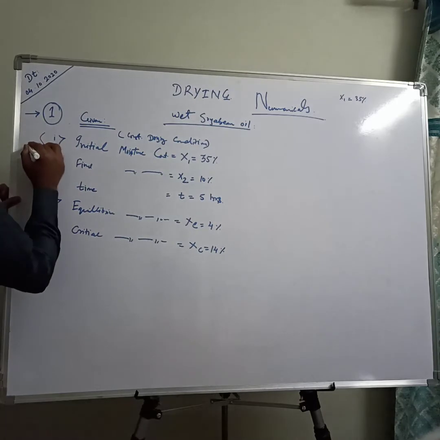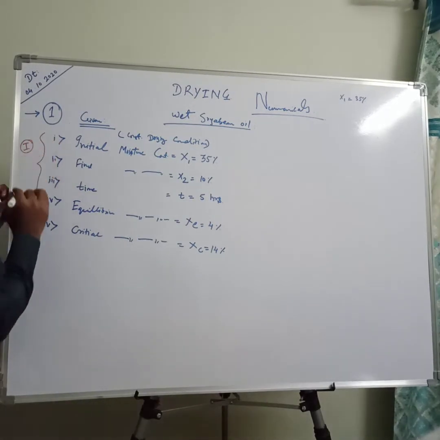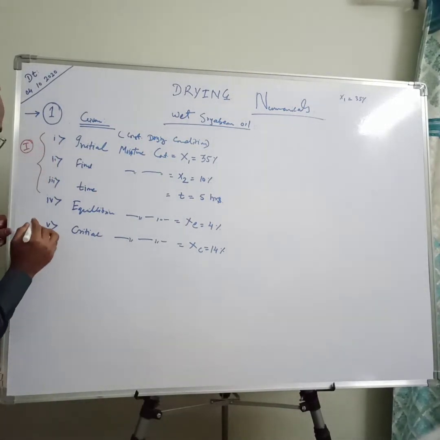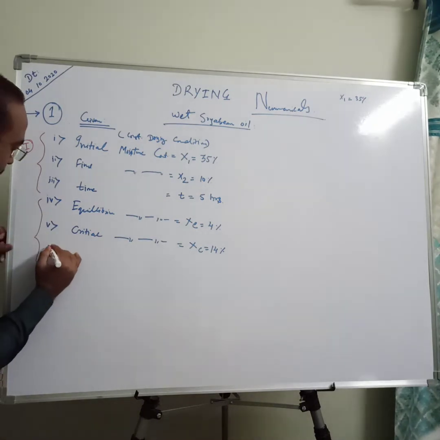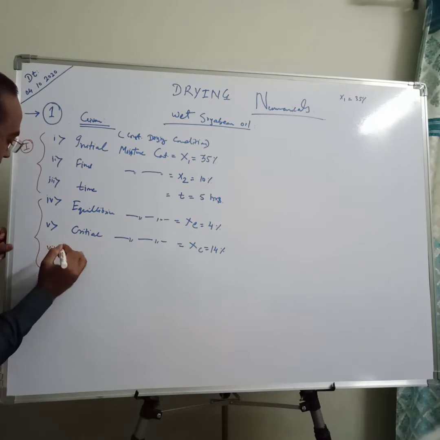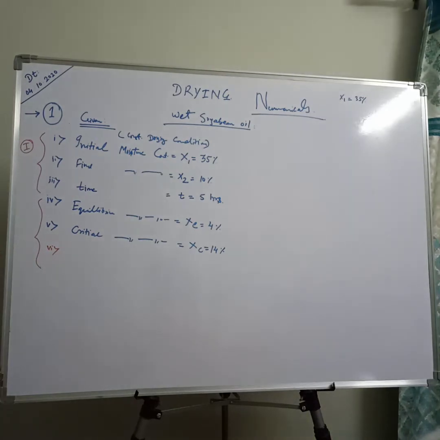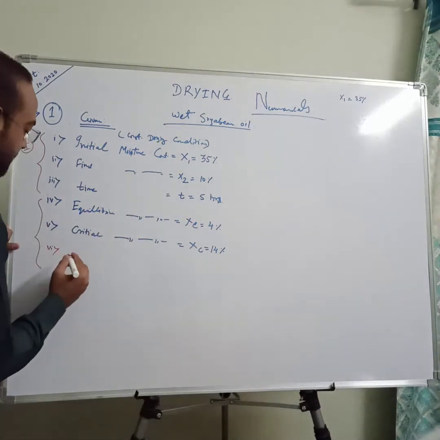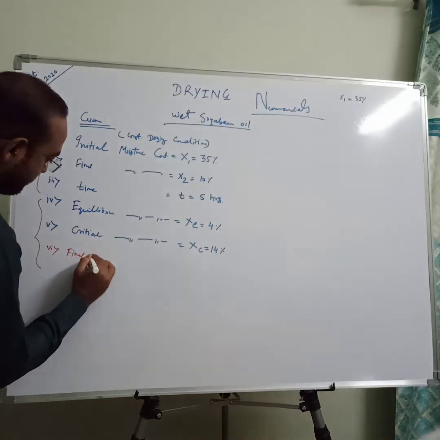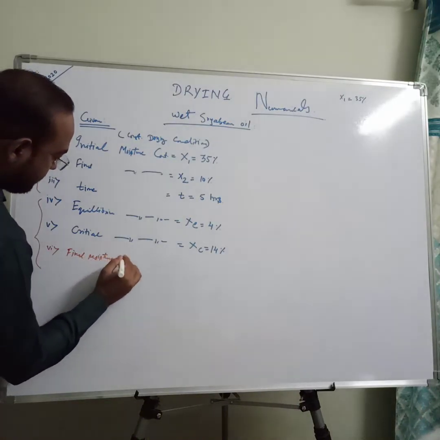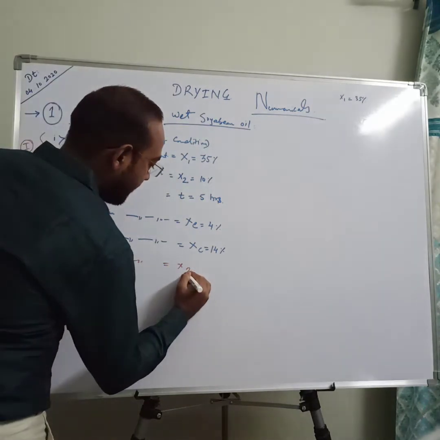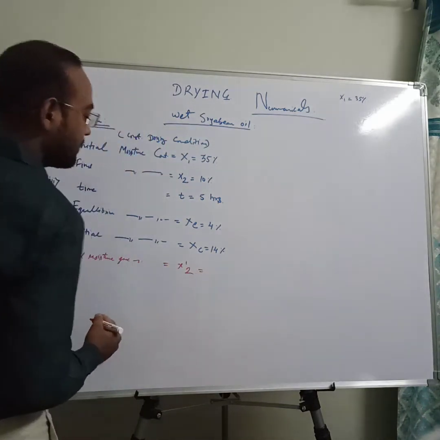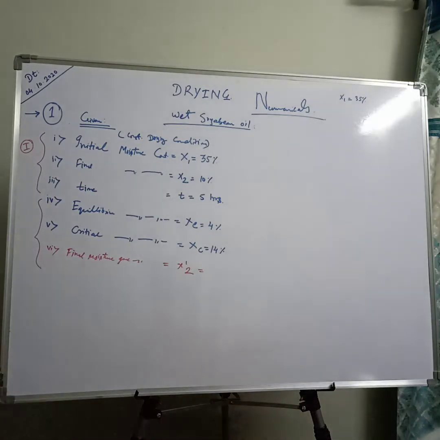Again, a final moisture is given, denoted by X2 dash. Final moisture is 6%.